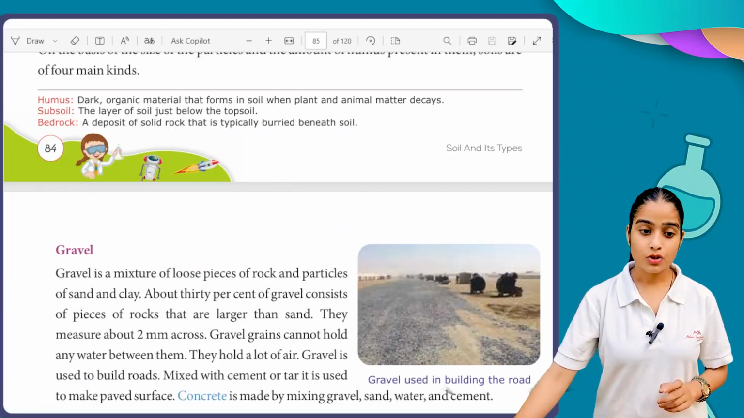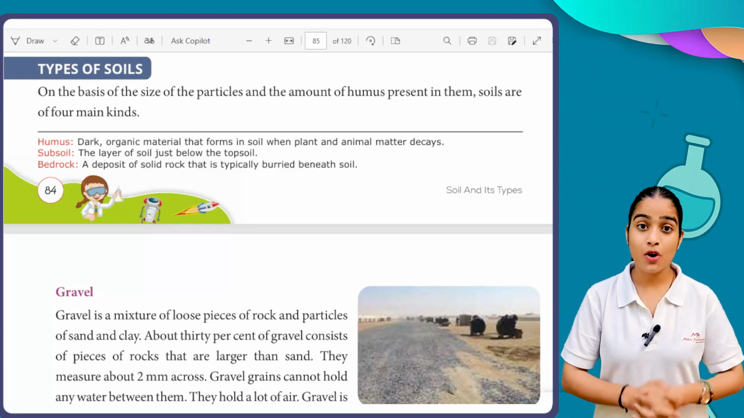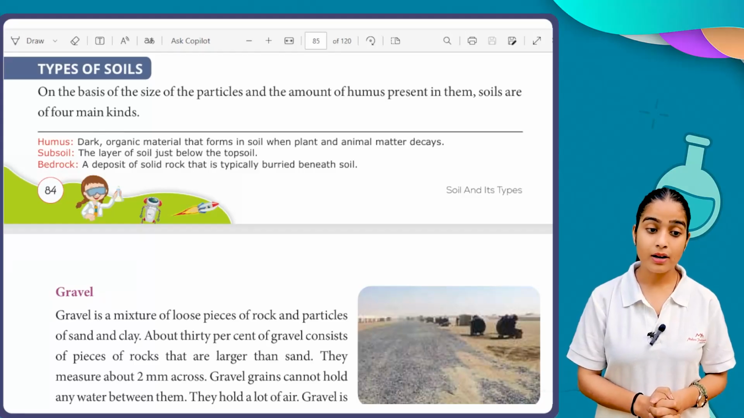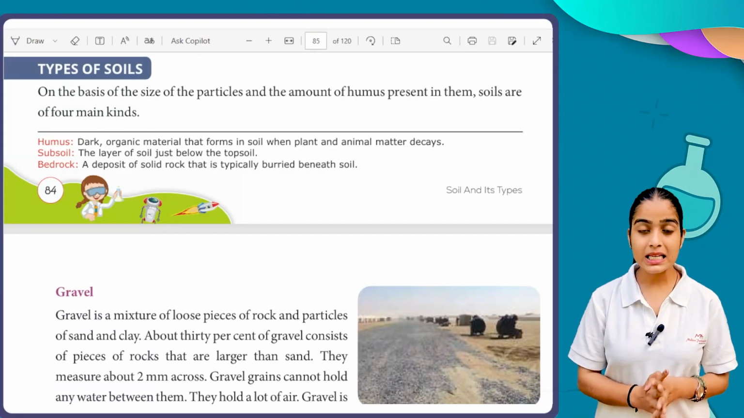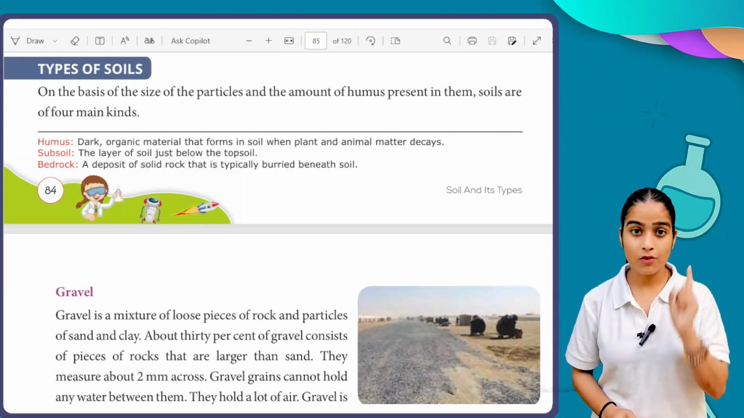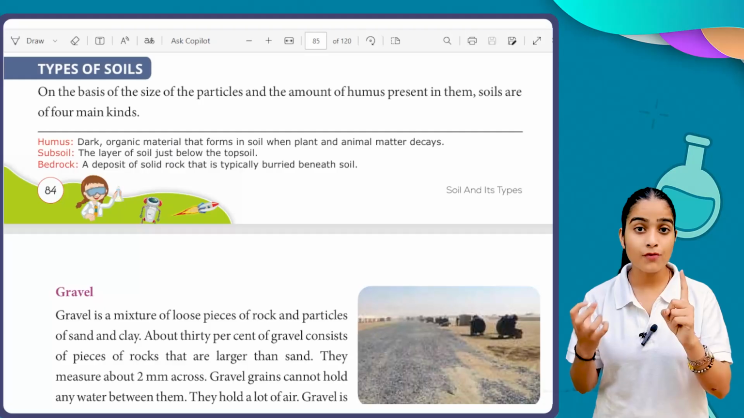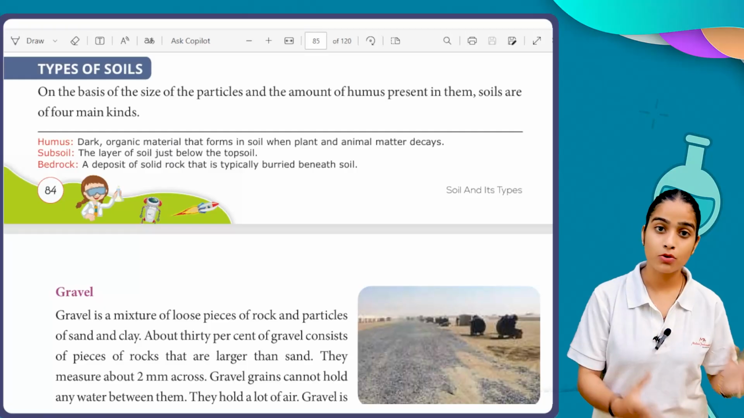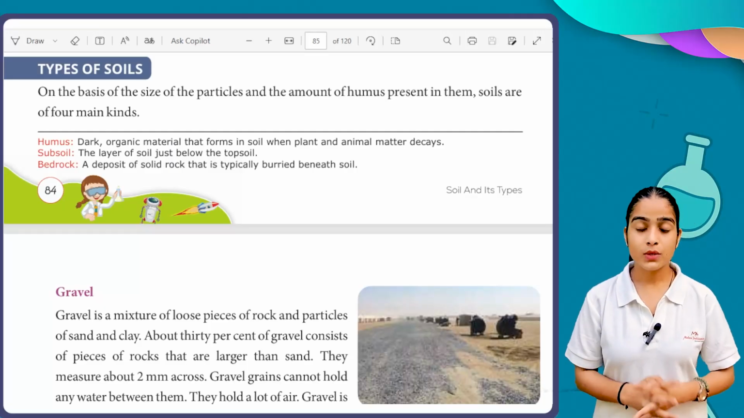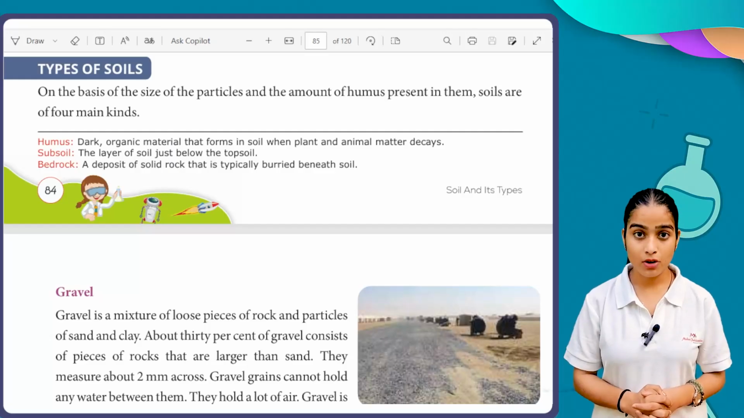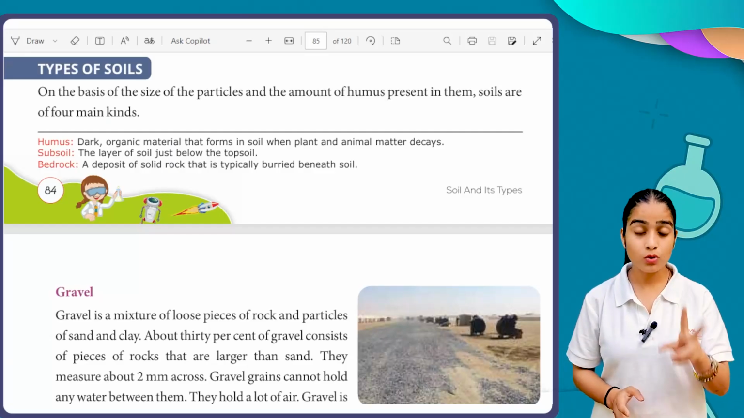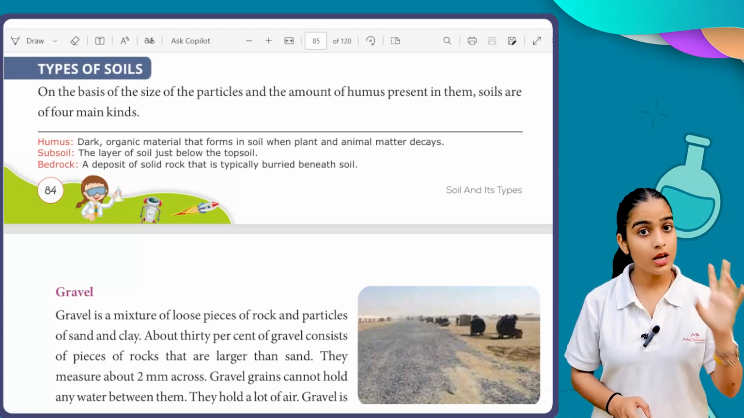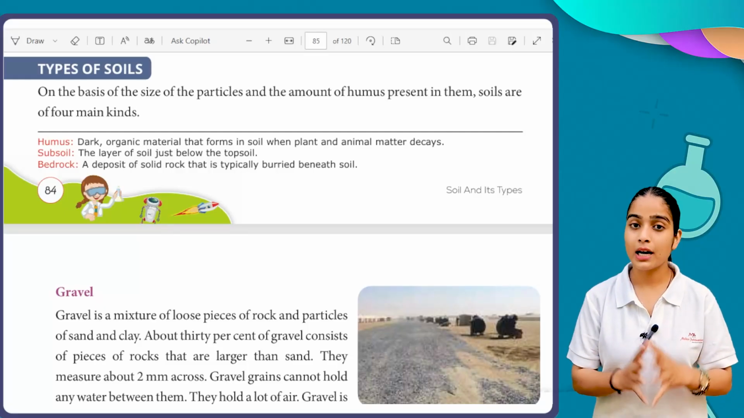Now we move forward. We are going to learn about the types of soil. On the basis of the size of the particles and the amount of humus present in them, soils are of four main kinds. So we classify our soil on two main things: first, the amount of humus present in the soil, and second, which type of rock helped to form that particular soil. These are the main points, and on this basis we classify our soil into further groups.